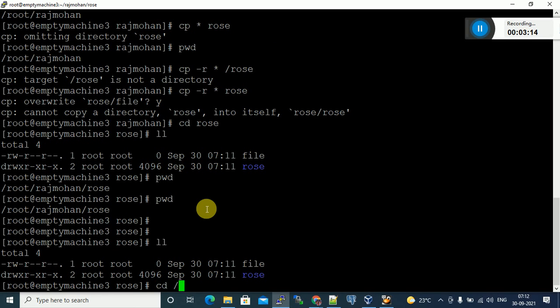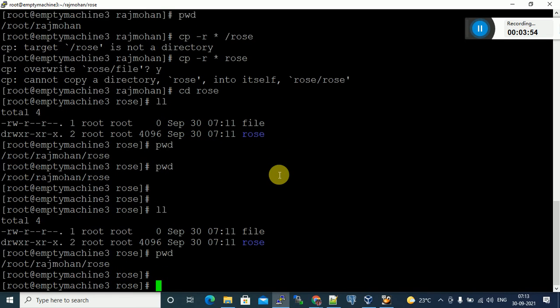Suppose, let me go here. What is the use of cp space minus r, sir? Recursively. R means forcefully. Okay, forcefully. If some error occurs, you have to use -r, forcefully, recursively. Generally we use cp star or cp file name. Sometimes, if you want to forcefully copy the file from one location to another location, you have to specify the file name and location.